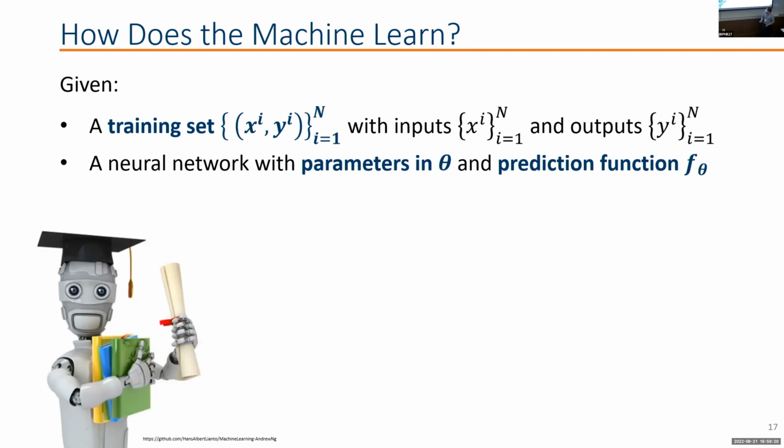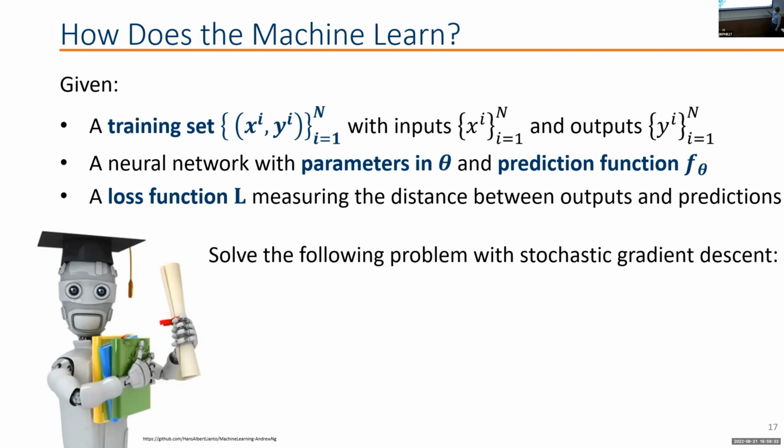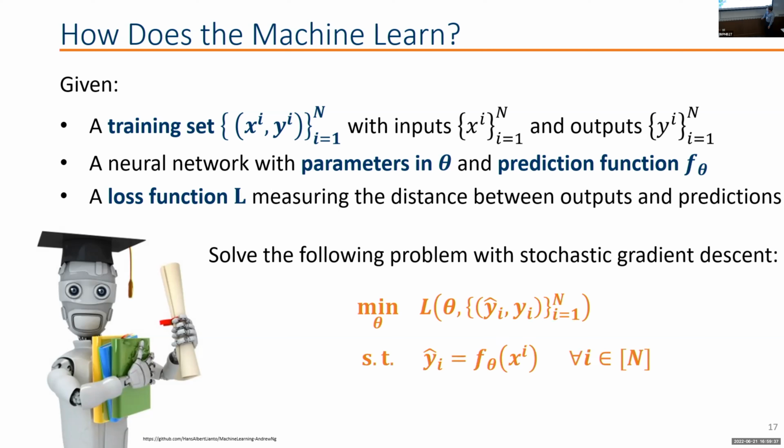And we're going to have a loss function trying to measure the distance between the outputs that we expect and the predictions that the neural network currently produces. Basically, we have this optimization problem that we can solve by stochastic gradient descent, where we're minimizing this loss such that y hat here is the prediction for each one of the inputs that we have. Now, this constraint here is just syntax sugar.